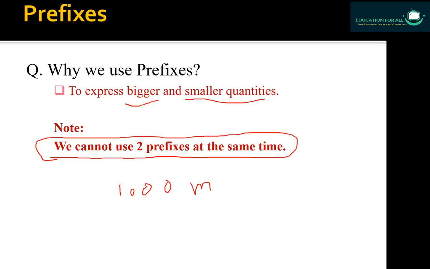When you convert a quantity like this 1000 by using prefixes, you are not allowed to write two prefixes at the same time. For example, you will not be able to write mega kilometers, giga kilometers, micro kilometers or hectodecameters. You must write only one prefix at a time. You cannot use two prefixes at the same time. So this is the main rule, and you must keep it in your mind.